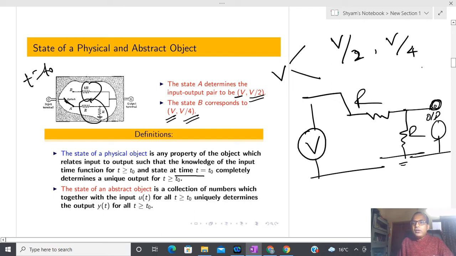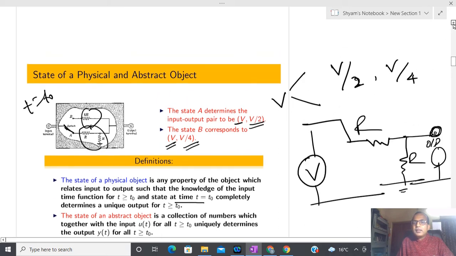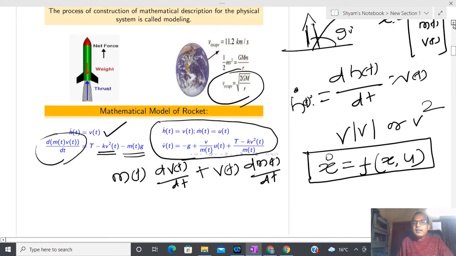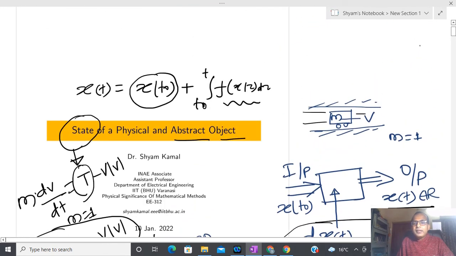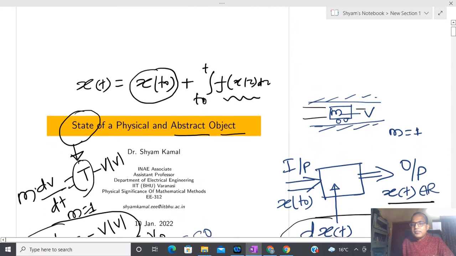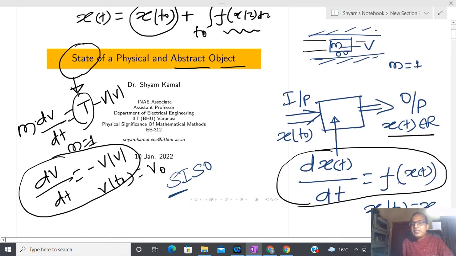Now let us come to the first slide. Could you please tell me, guess from here, for this particular system dx by dt equal to f(x), with x(t0) equal to x0 as the initial condition, what is the state of this system?